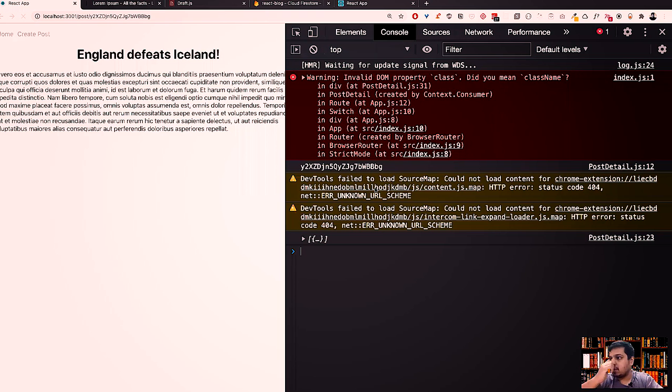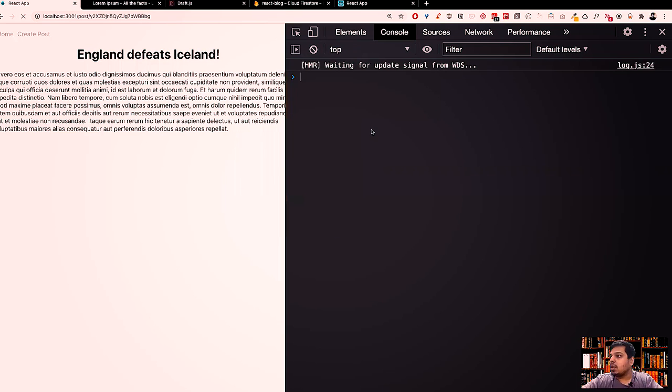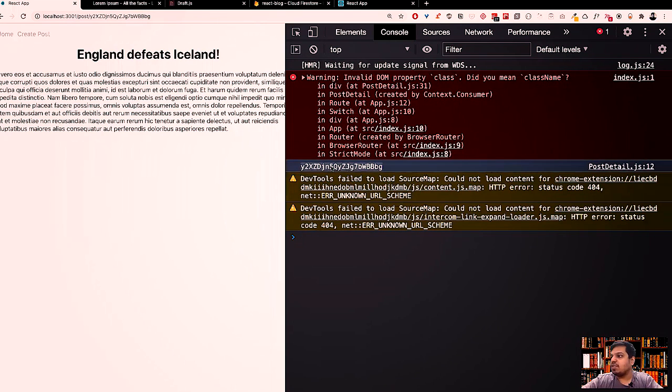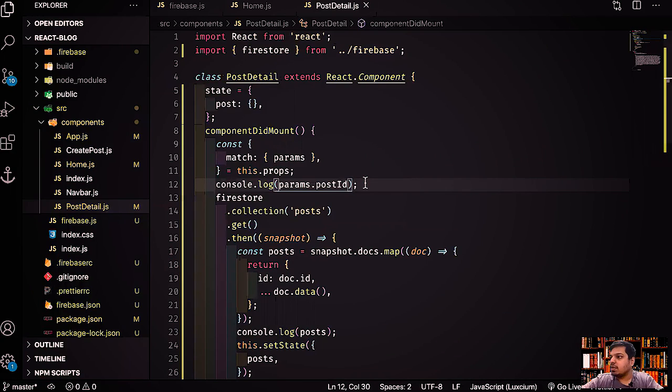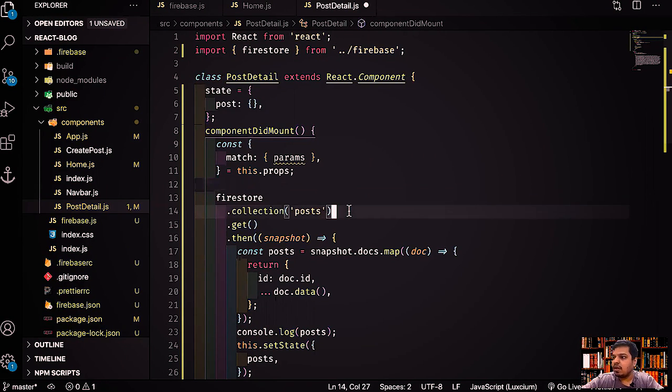I'll refresh, and let's see. Now you see this is the postid, right? So now everything is fine. Now we have got the post ID. Now what we have to do is very simple. How to get the data from that particular document with this ID? As simple as this: db.collection('post').